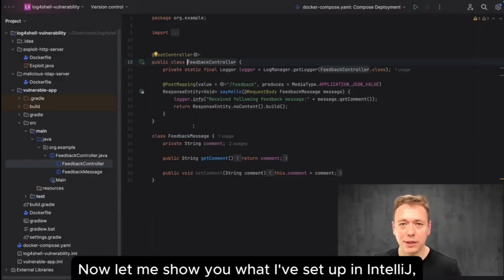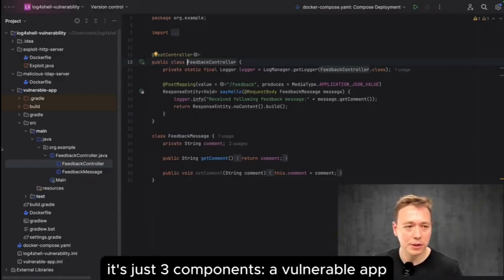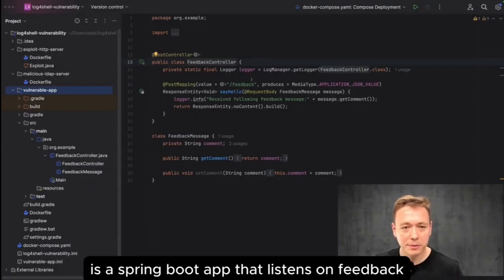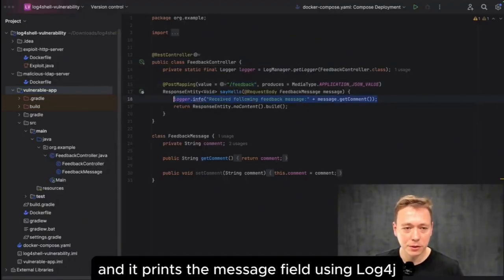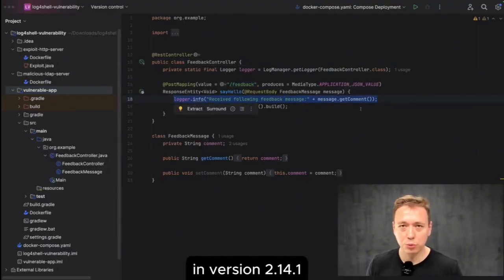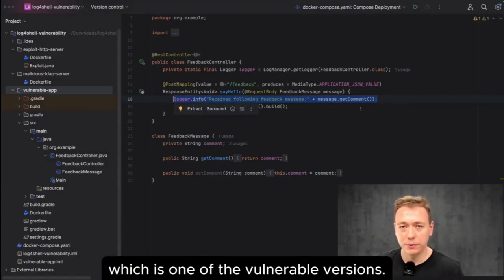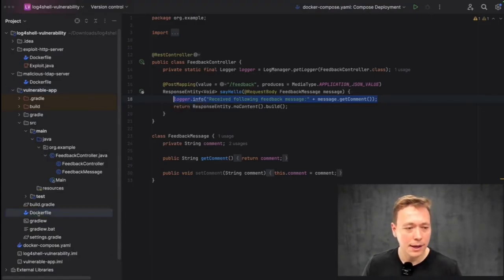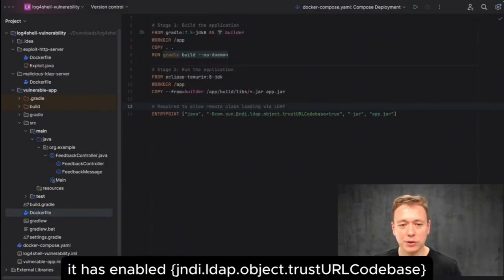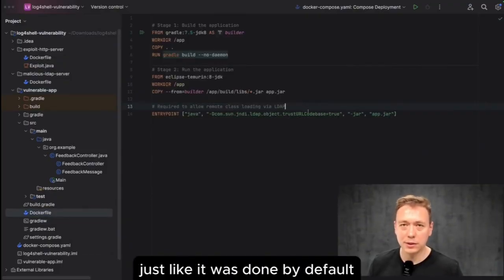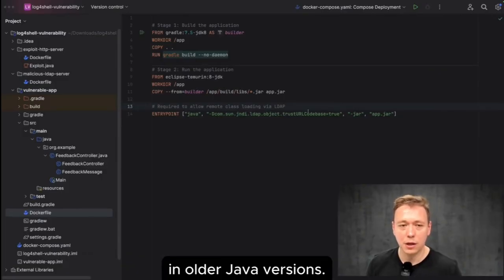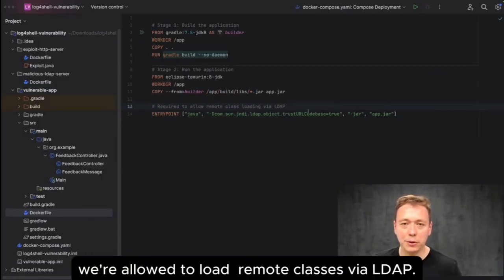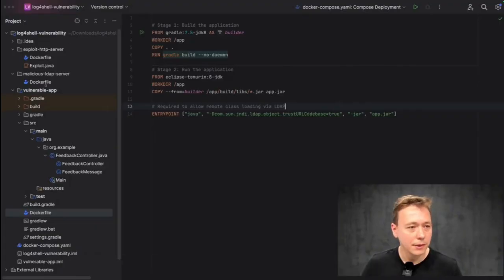Now let me show you what I've set up in IntelliJ. It's just three components. A vulnerable app. It's a Spring Boot app that listens on /feedback and prints the message field using Log4j version 2.14.1, which is one of the vulnerable versions. Additionally, it has enabled the JNDI LDAP object trust URL codebase property, just like it was by default in older Java versions. Thanks to this property, we're allowed to load remote classes via LDAP.